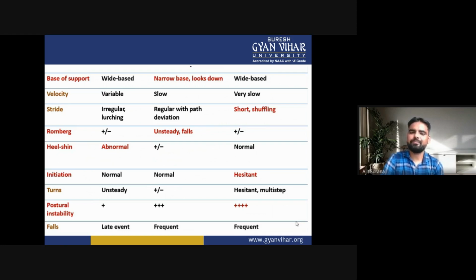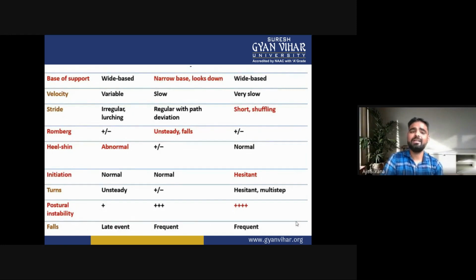Now the velocity. In cerebellar ataxia, velocity is variable. In sensory ataxia, it is slow, but in frontal ataxia, it is very slow.